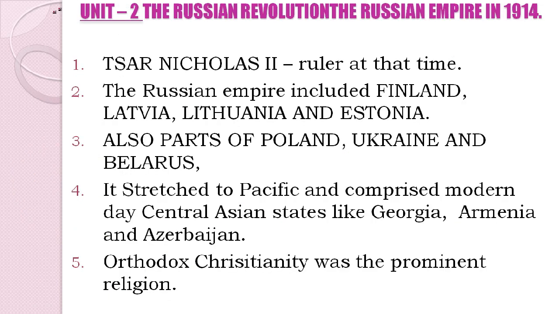Now we come down to Unit 2, students. Our Unit 1 has been completed, and now we will see about the Russian Revolution. Actually we are going to see about the Russian Empire in 1914, and learn what the Russian Empire was all about in 1914. As we have seen, it was ruled by a monarch at that point of time, and who was that monarch? The ruler was Tsar Nicholas II.